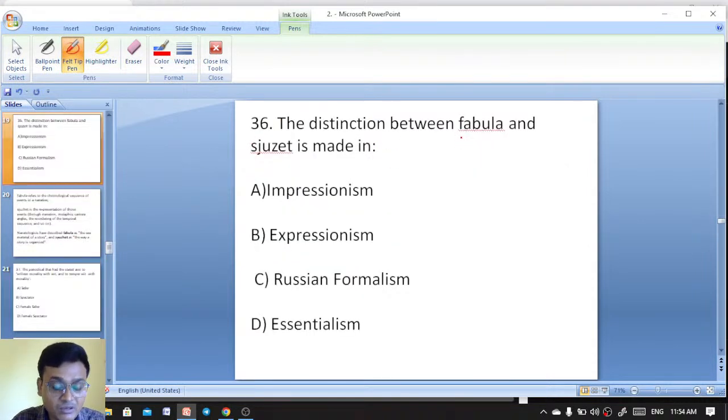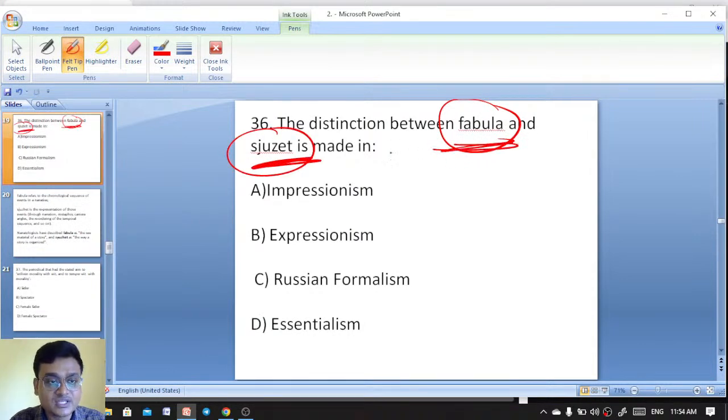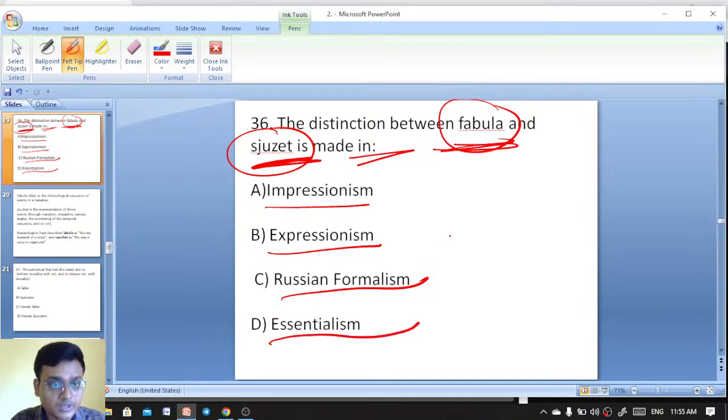Next question: the distinction between fabula, again an important one, fabula and sujet. What is fabula and what is sujet? The distinction between fabula and sujet is made in which of these concepts: impressionism, expressionism, Russian formalism, essentialism, in which ideology? What is sujet and what is fabula? So what is fabula?